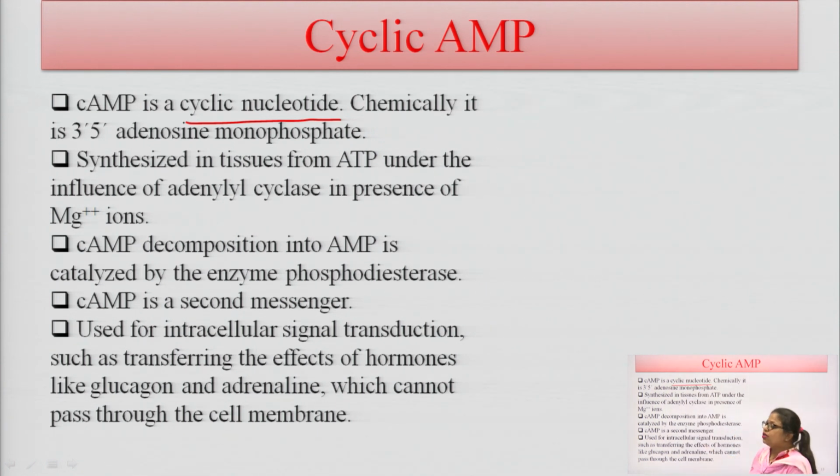This cAMP is a second messenger, and it is used for intracellular signal transduction. It is also used in transferring the effect of hormones like glucagon and adrenaline, which cannot pass through the cell membrane. So, it is helpful in transferring the effects of these hormones, which are not passed through the cell membrane.